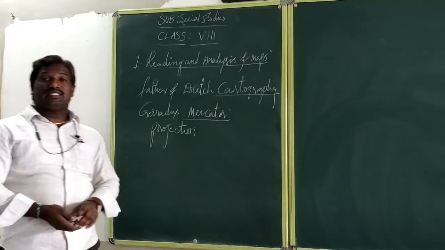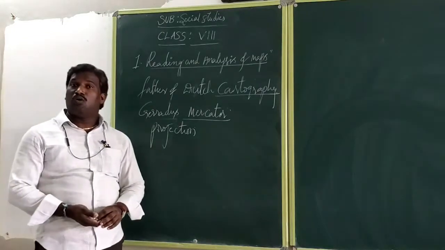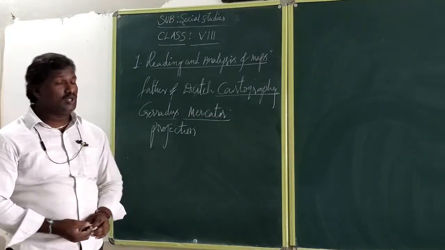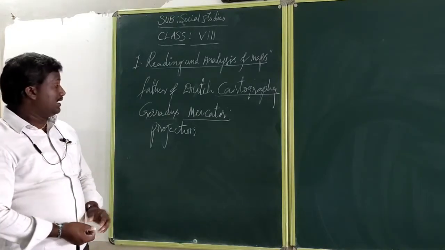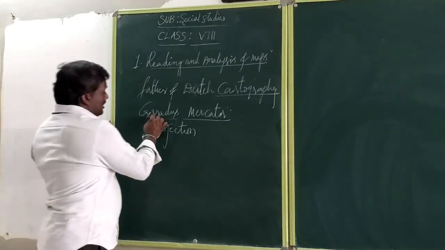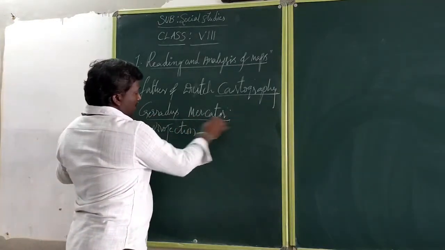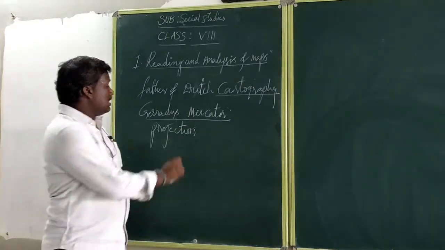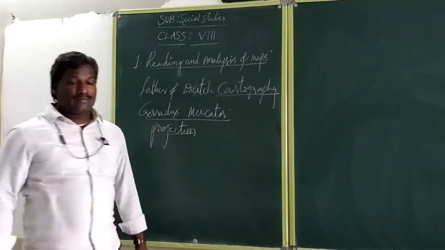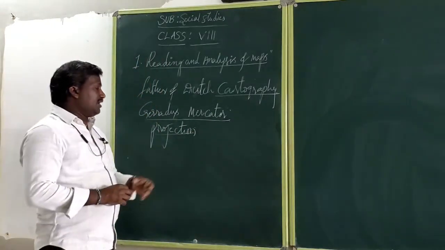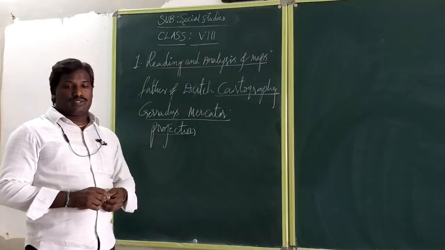For example, we can take the different types of landmass we have, distribution of soils, forest coverage, and rivers, and different types of maps we can follow. With the help of Gerardus Mercator, we can follow accurate maps. That is called the projection of maps. At present also we are using different types of projection of maps.